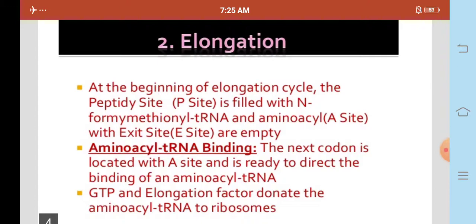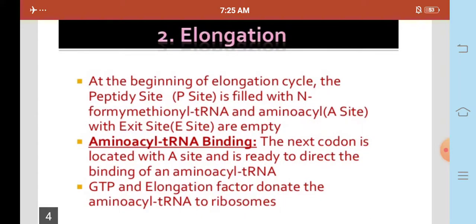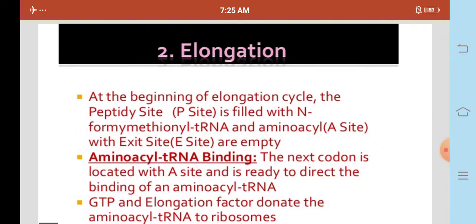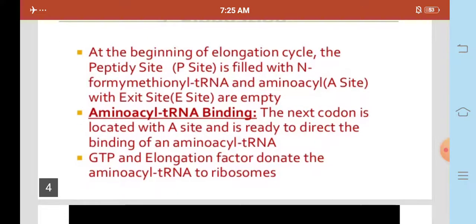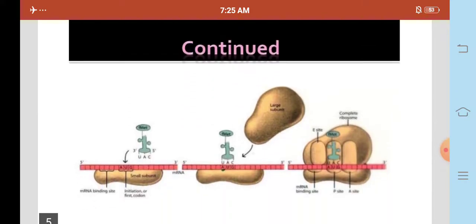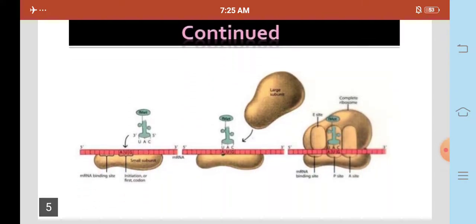And the second step is elongation. At the beginning of the elongation cycle, the peptidyl site, the P site, is filled with N-formyl methionine tRNA, and the amino acid A site and the exit site E site are empty. Amino acid tRNA binding: the next codon is located at the A site and is ready to direct the binding of an amino acid tRNA. GTP and elongation factor donate the amino acid tRNA to the ribosome. This is the structure of the elongation process.